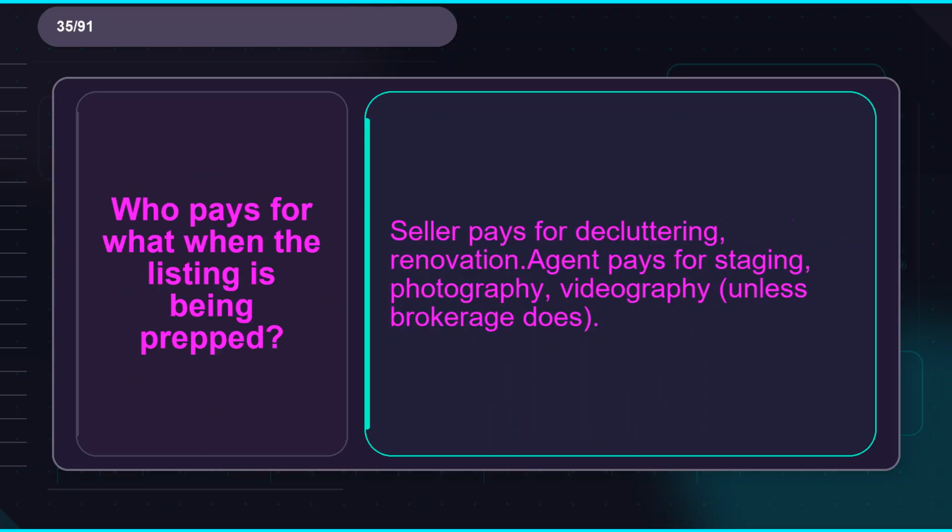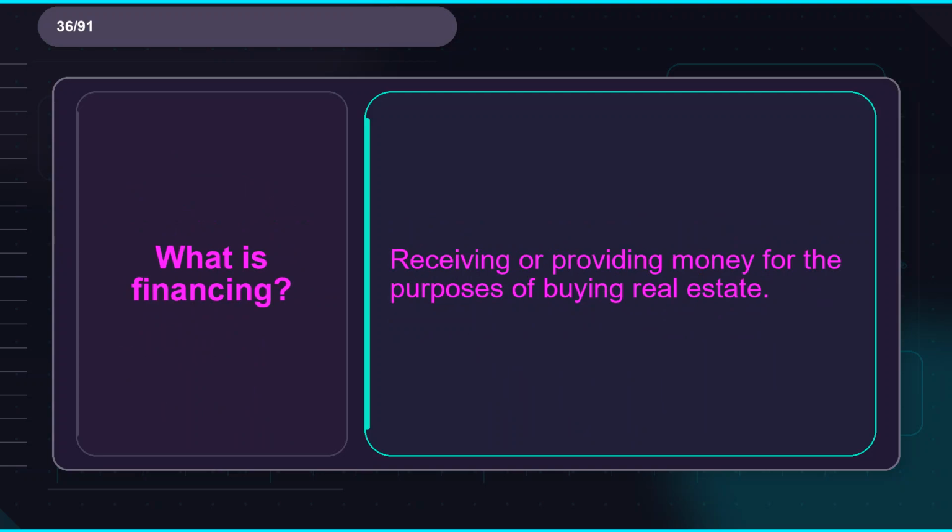Flashcard 35. Term: who pays for what when the listing is being prepped? Definition: seller pays for decluttering, renovation; agent pays for staging, photography, videography, unless the brokerage does. Flashcard 36. Term: what is financing? Definition: receiving or providing money for the purposes of buying real estate.